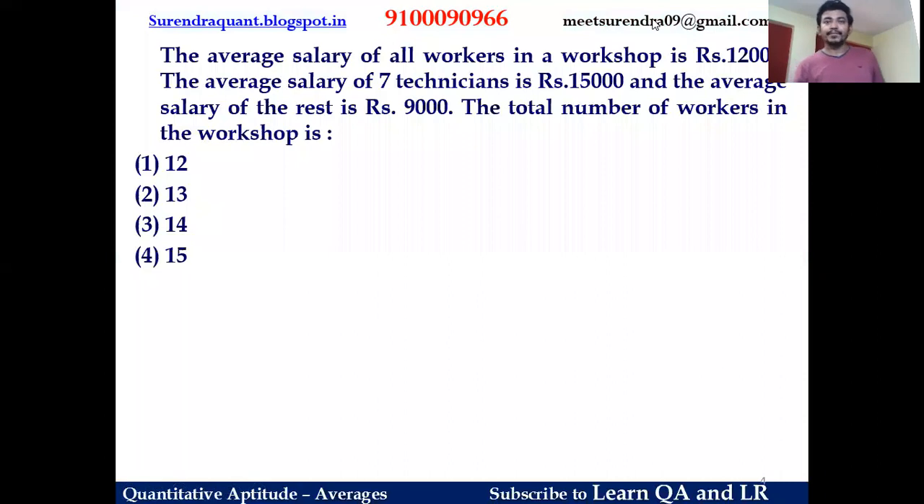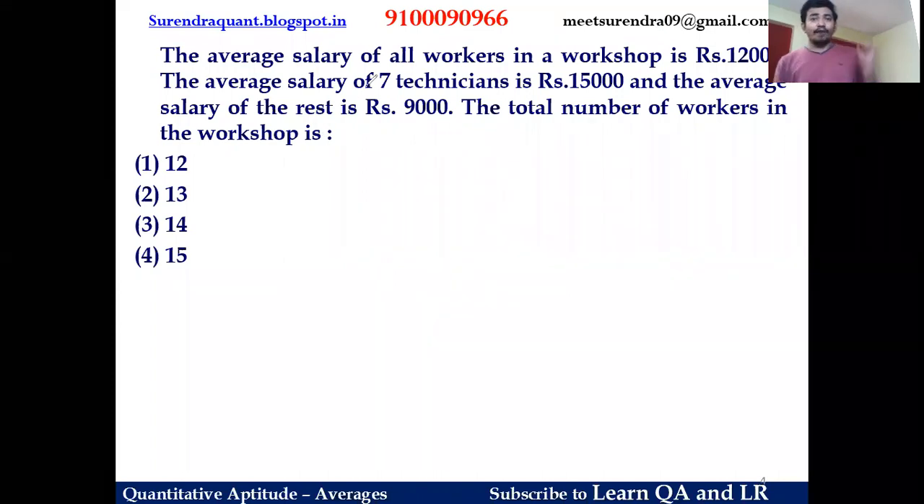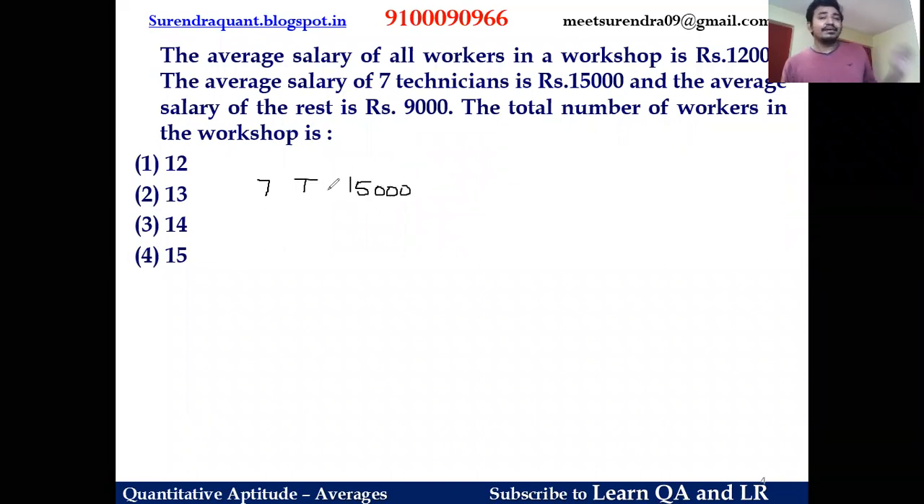Lesson number 5. Okay, friends, let us read the question first. The question is that the average salary of all workers is 12,000, and there are 7 technicians whose average salary is 15,000, and that of the rest of the persons is 9,000. We don't know how many rest of employees there are. Some X number of employees are there whose average salary is 9,000. But the average salary of all the workers is 12,000, right? So that means the weighted average is given as 12,000.